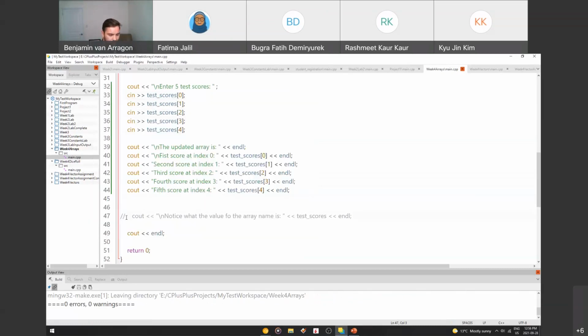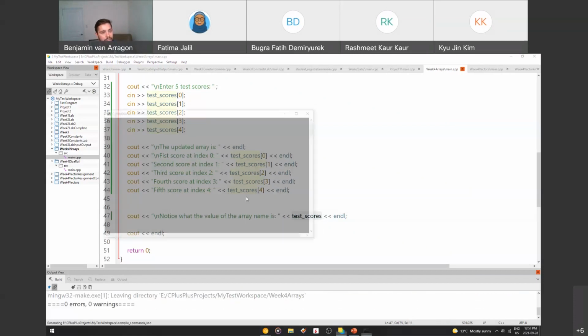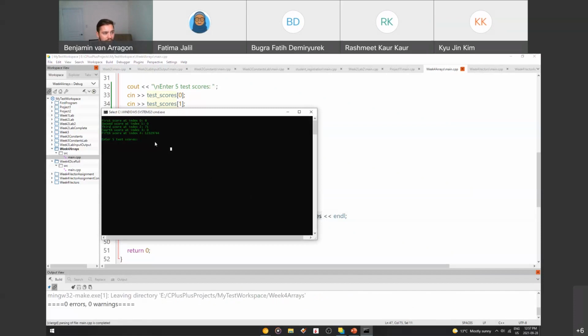Now, one last thing I want to show you. If we comment out this last line, notice the value of the array name is, and then we print out literally the array name test_scores. So we're not passing it in an index or anything. We're literally printing out the value of what the array is. So I'll do Control F5, and you will see what the address of the memory location is for that array.